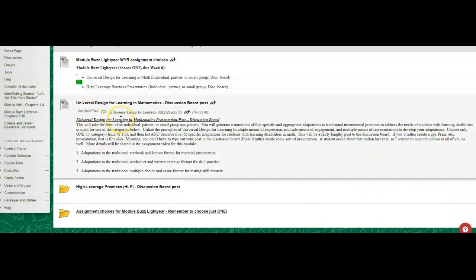If you choose the Universal Design for Learning post presentation, whatever you want to call it, and you're not familiar with Universal Design for Learning, click on that. And then what you will do, and again, you can work for either choice, you can work individually, you can work with a partner, you can work with a small group. Sorry, I had to sneeze. I would say up to about 3, maybe 4 people if you want to work with a small group.